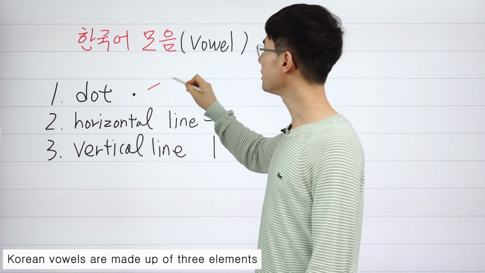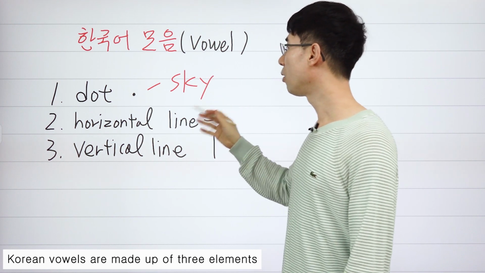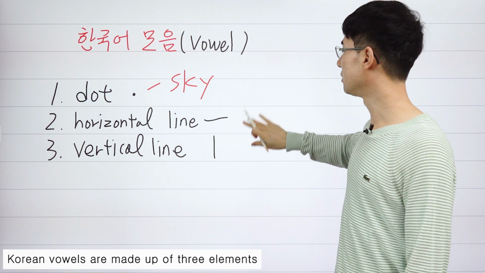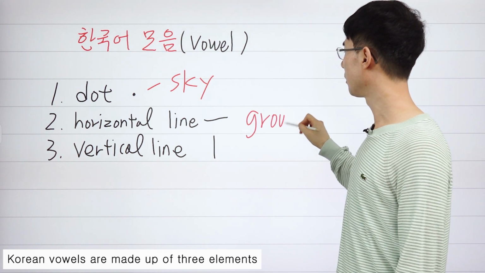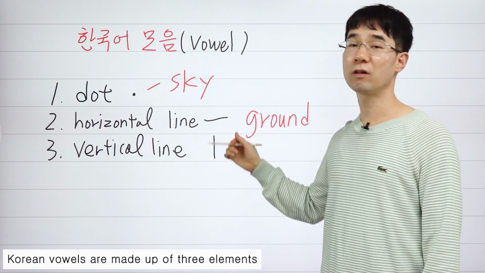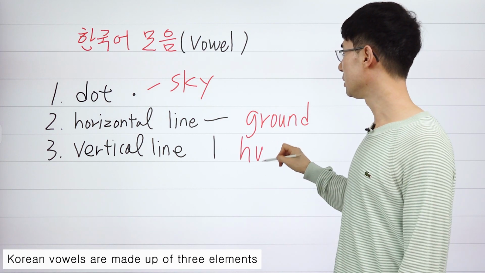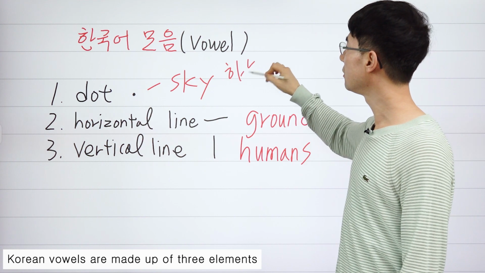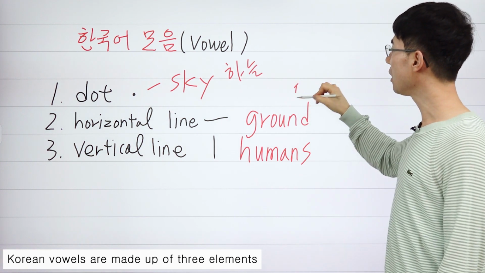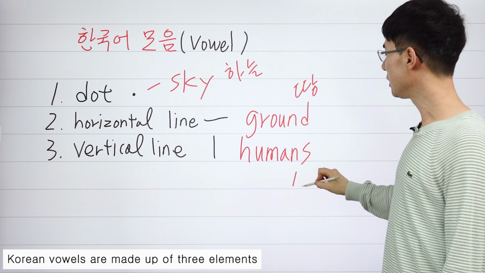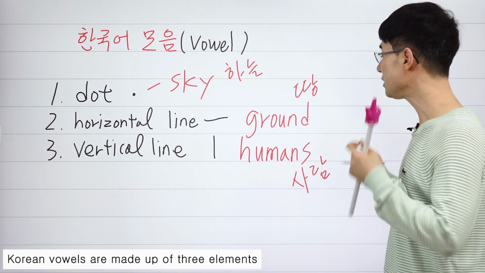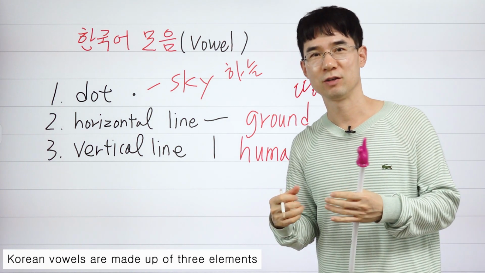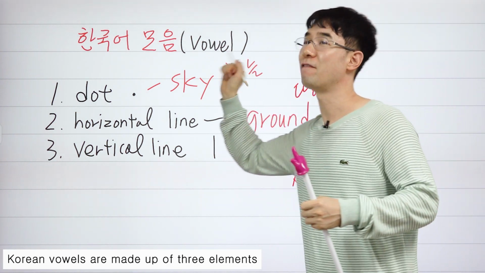This dot means sky. Horizontal line means ground. Vertical line means humans. 사람, 하늘. Ground, 땅. Humans, 사람. These three meanings are put together to compose vowels.